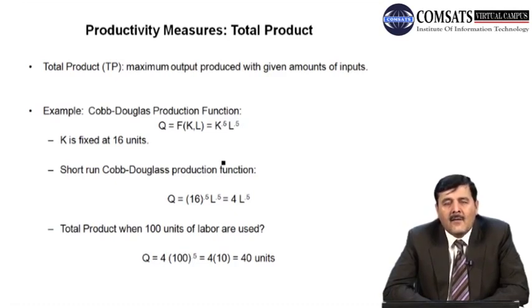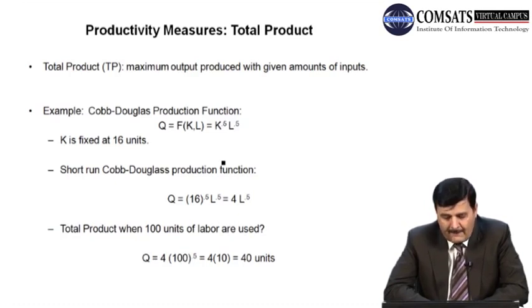Let us explain this with the help of the Cobb-Douglas production function that we just talked about, that can be written as Q is equal to K^A L^B. Suppose A is 0.5, B is also 0.5. Now suppose that K is fixed at 16 units, and the short run Cobb-Douglas production function can be written as Q is equal to, now just substitute 16 in place of K, because K is fixed, 16 to the power 0.5, L to the power 0.5, so that is equal to, just simplify this, we'll get 4 L to the power 0.5.